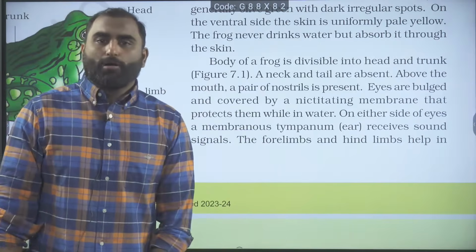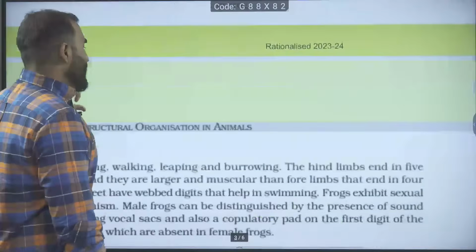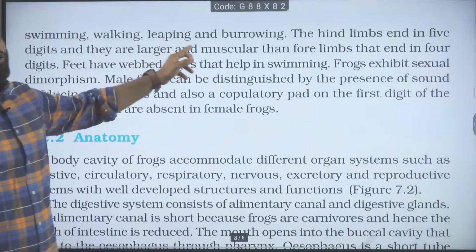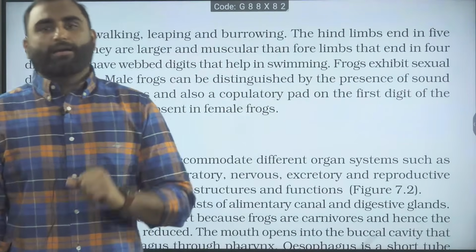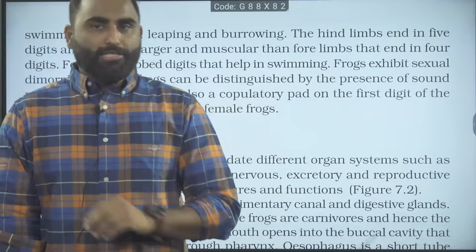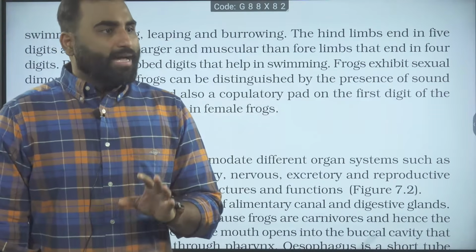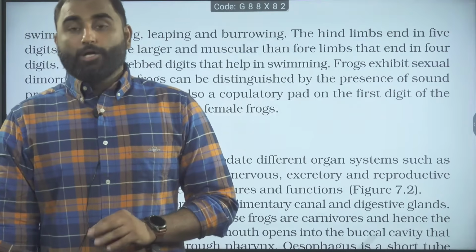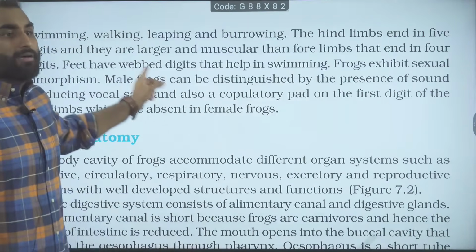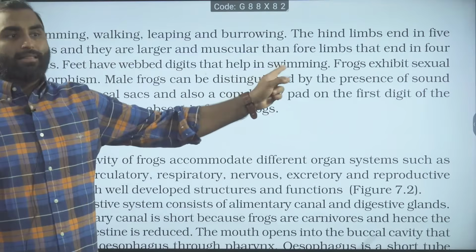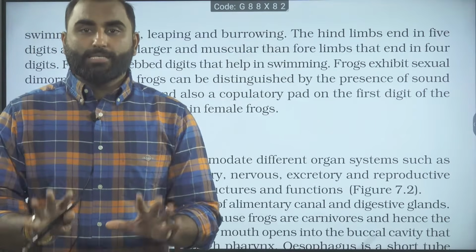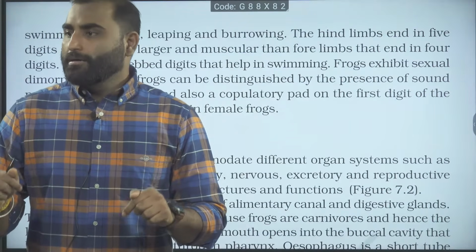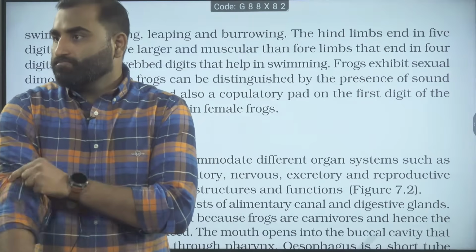Then we talk about the forelimbs and the hind limbs. What are they used for? They are used for swimming, walking, leaping and burrowing. Hind limbs have 5 digits. Forelimbs have 4 digits. Do frogs have nails? Tell me, yes or no. Talking about webbing, the feet have webbed digits that help in swimming. Forelimbs have no webbing. Hind limbs, the feet, have the webbing. Are we clear?